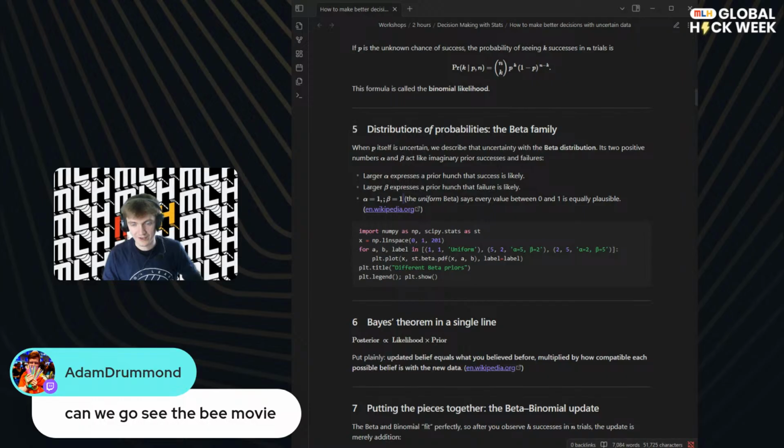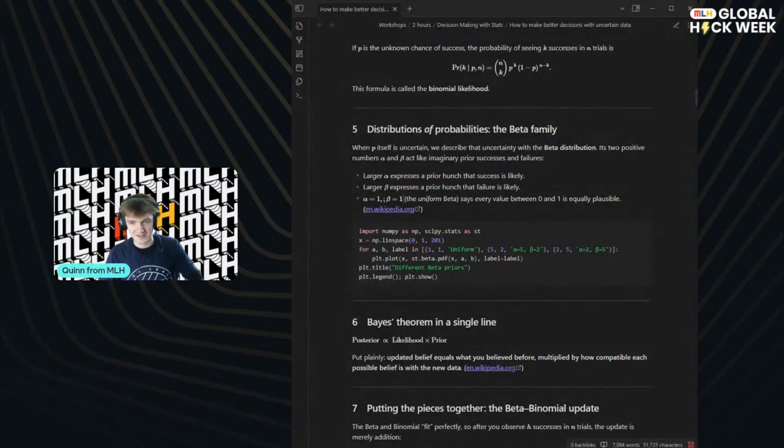Can we go see the B movie? No, not right now, unfortunately. Unfortunately, well, fortunately, in my opinion, we're learning about stats, we're learning about probability. If you wanted to try and apply this to the B movie, I think you'd struggle. I can't think of an application with the B movie. Maybe you had some prior belief on how many times B's appear and then you're modeling that, but I think that's a bit tenuous.